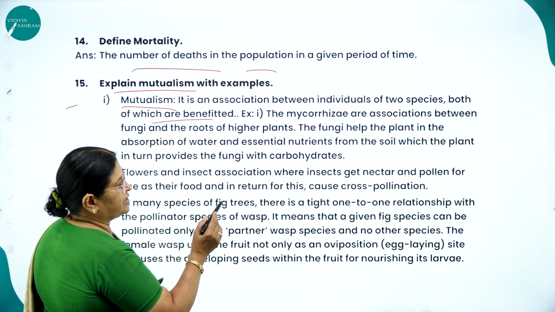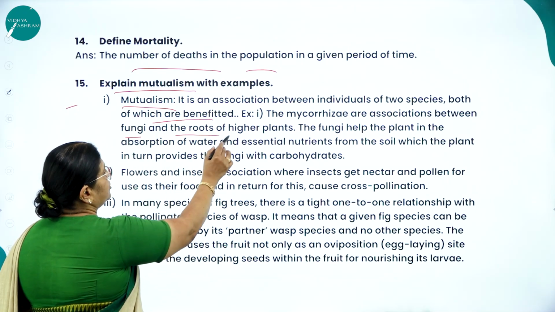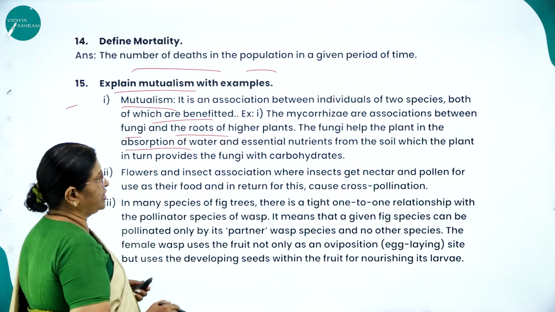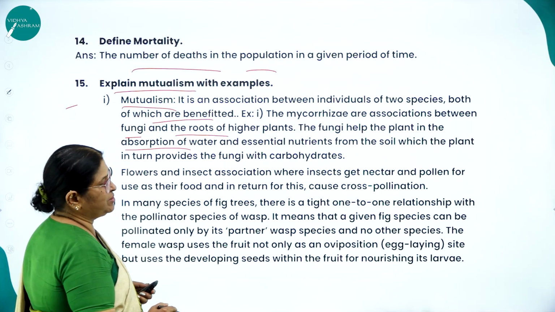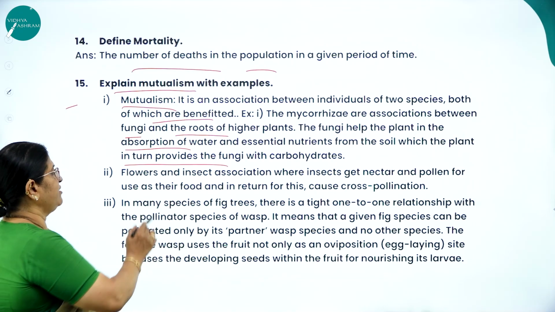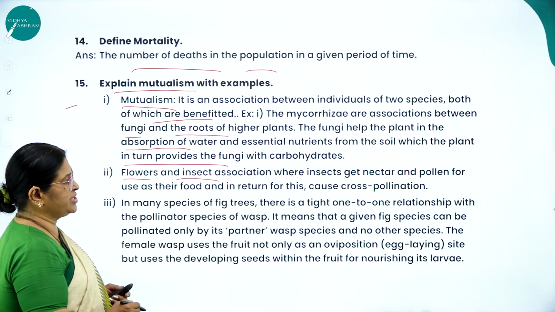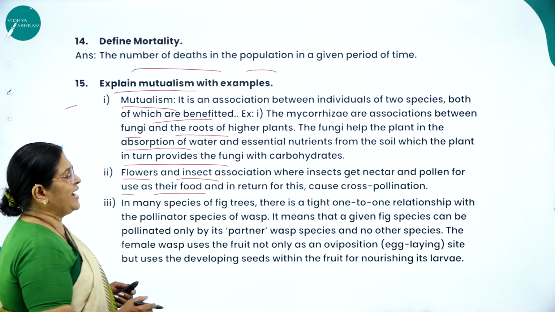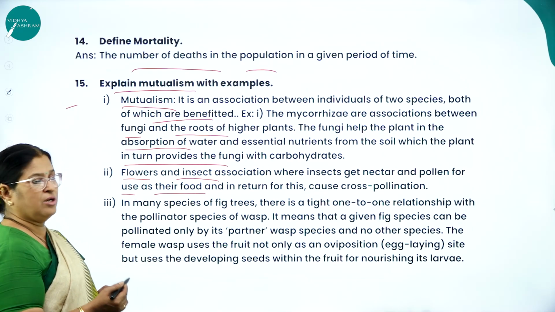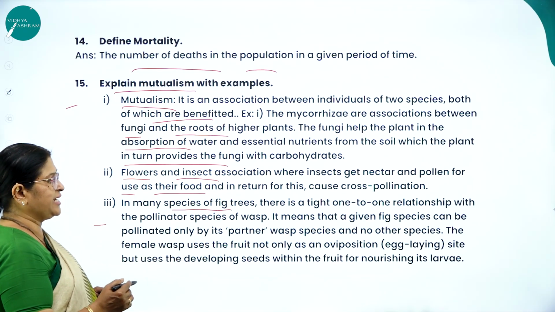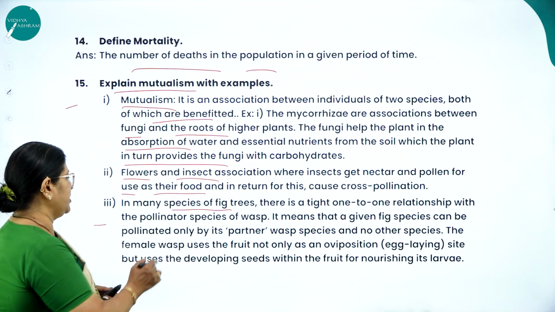The mycorrhiza are the association between the fungi and the roots of higher plants. The fungi help the plant in the absorption of water and essential nutrients from the soil, which the plant in turn provides the fungi with carbohydrates. Second one, flowers and insects. Insects get nectar and pollen for use as their food, and in turn what do they get? Cross pollination.